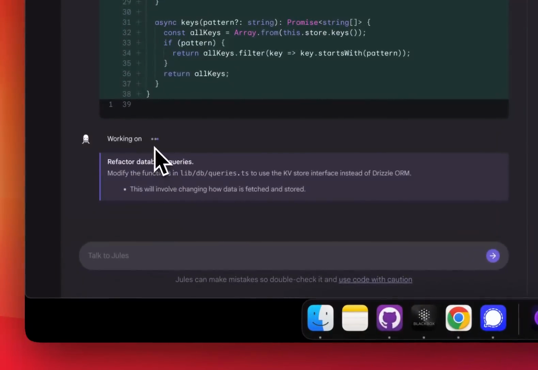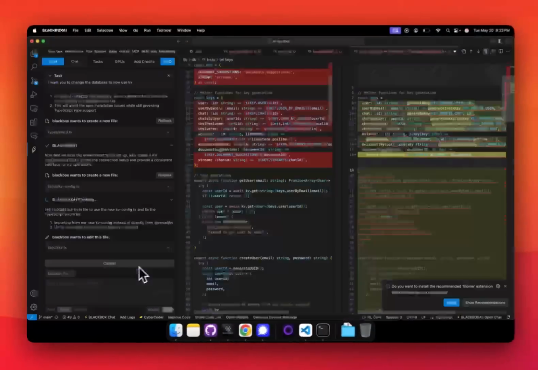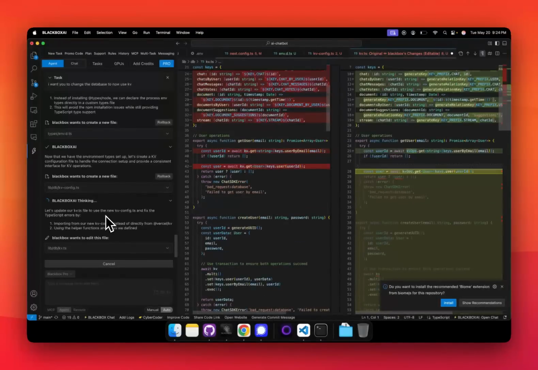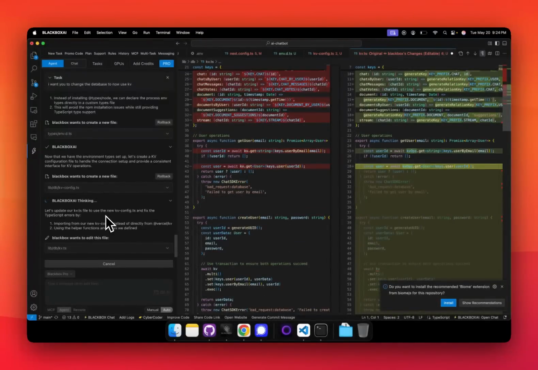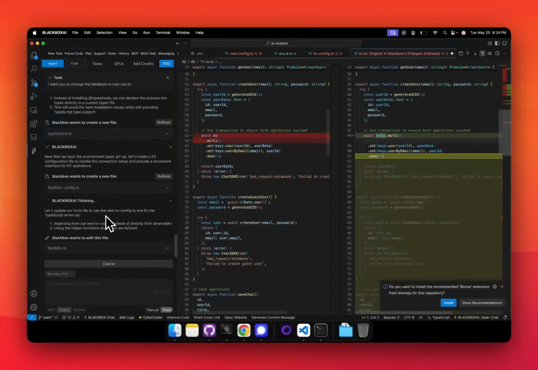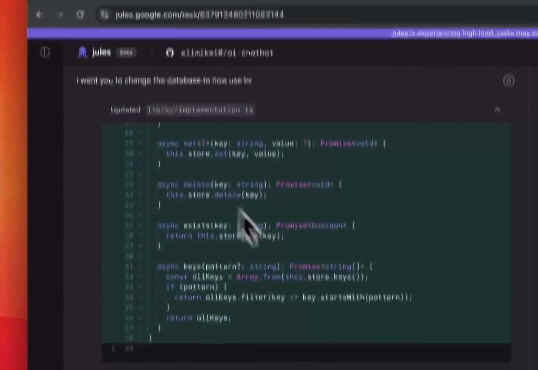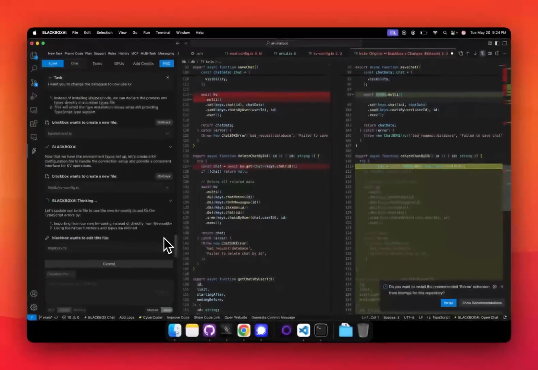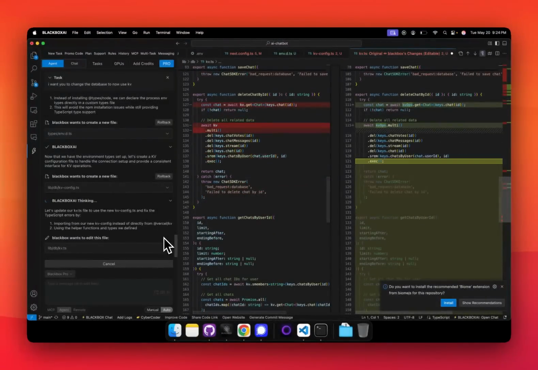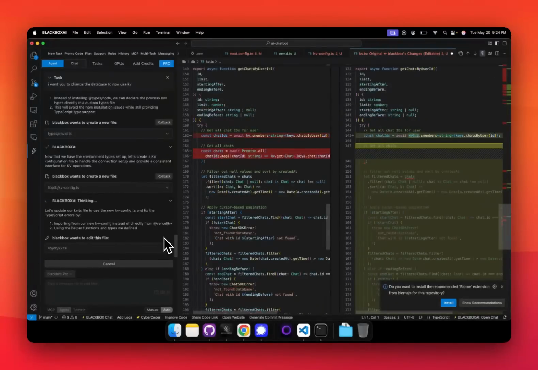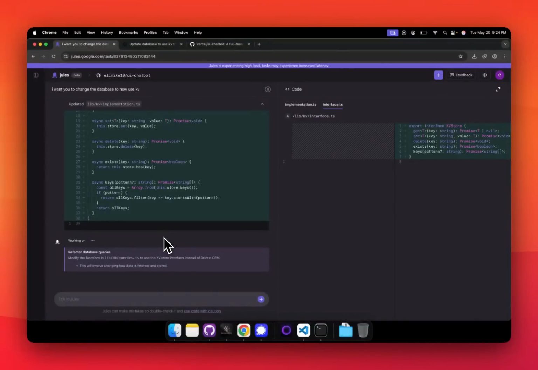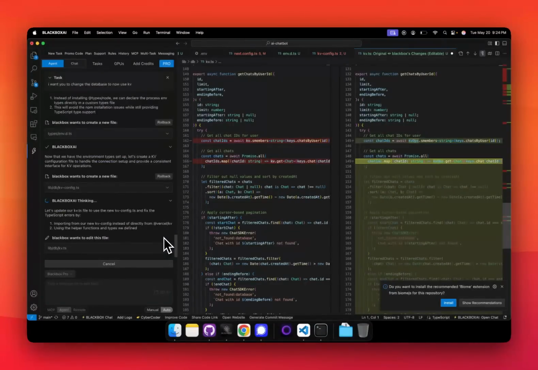Here it seems to be taking somewhat longer. Yeah, so this is just like a brief impression.